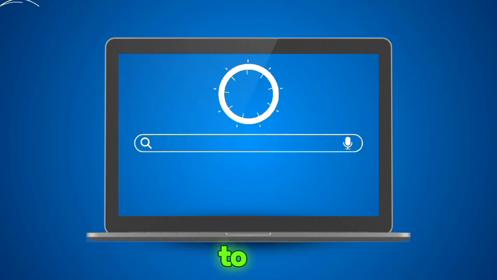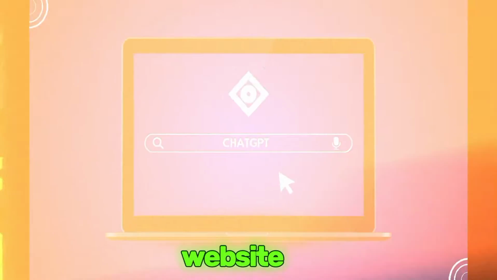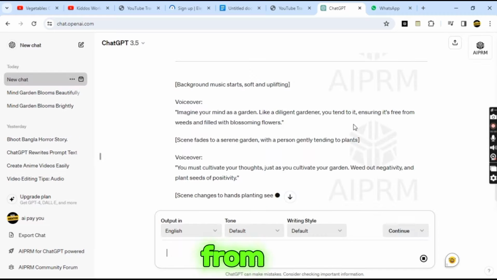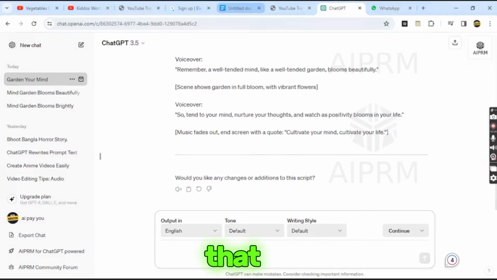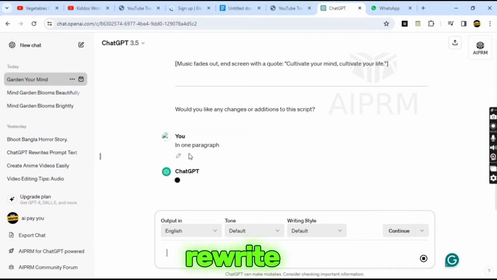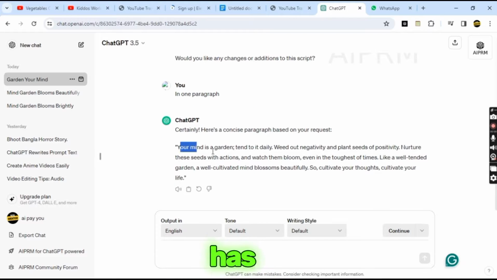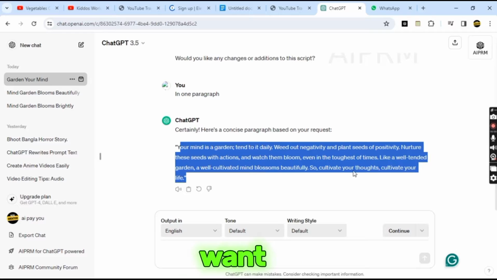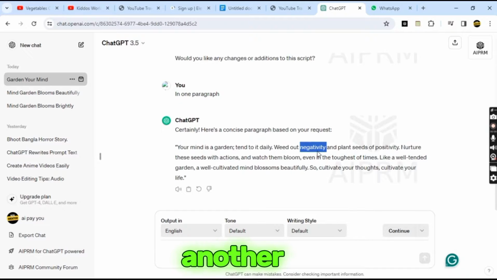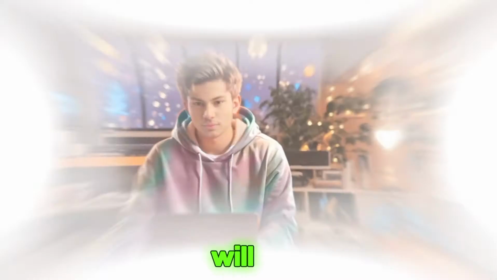We'll start by going to the ChatGPT website. When the website opens, we'll copy this prompt from the video description and paste it into ChatGPT. Then, we'll wait for it to finish writing the script. After that, we'll ask ChatGPT to rewrite the script in one paragraph without explaining the events. You can see that it has been rewritten in a clear paragraph. If you want a different paragraph, just ask for another example, and ChatGPT will provide one.